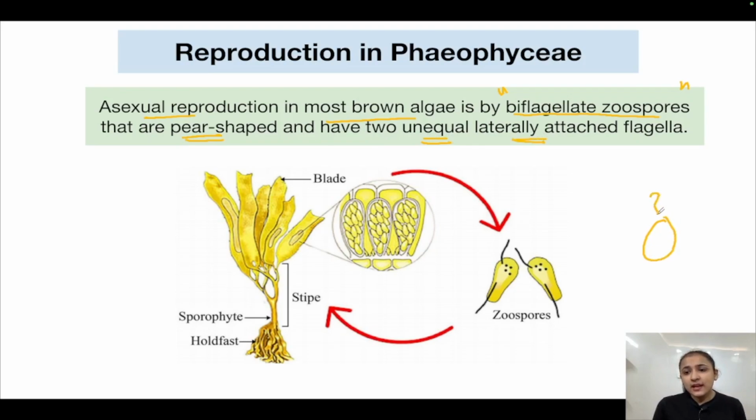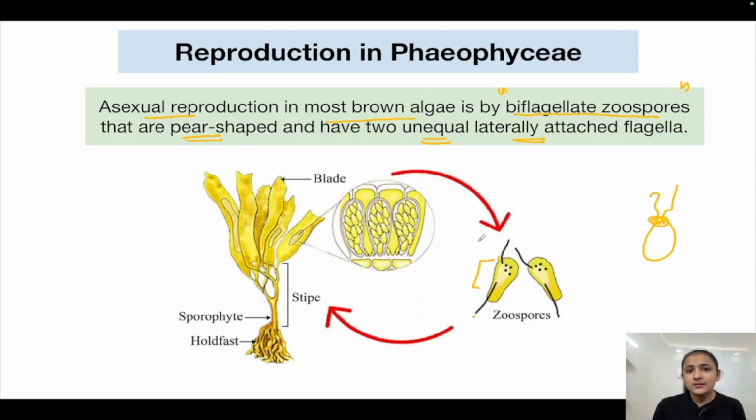Chlorophyceae में कैसे attached थे? Apically and equal in length है. जबकि Phaeophyceae में they are attached laterally. Laterally यानी कि side पे attached है. यहाँ apex पे था, यहाँ sides में attached है. And they are unequal. This is the longer flagella and this is the shorter one.